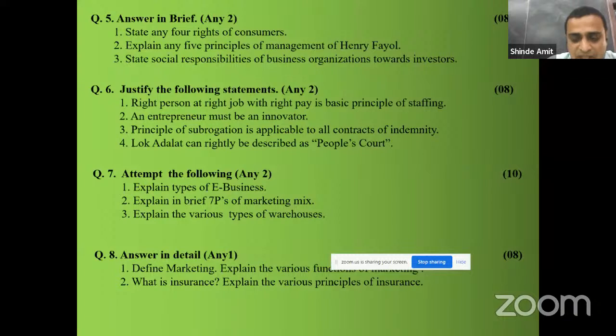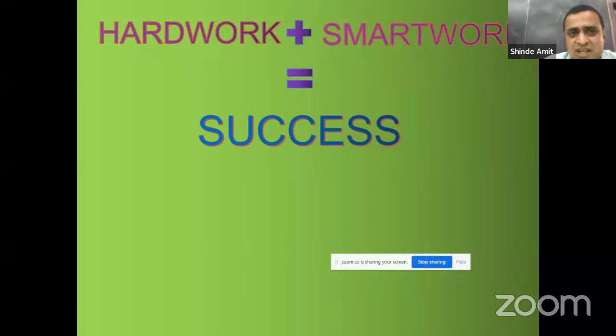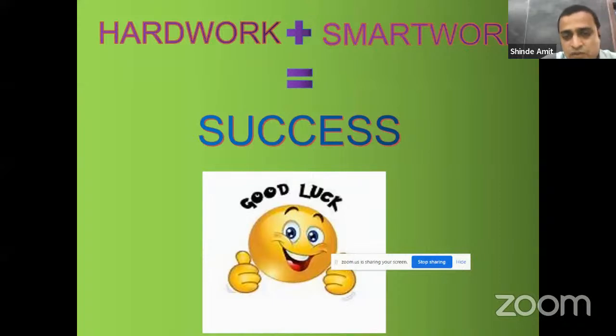So this was our practice paper which we conducted in the month of January in Podar College. Not only hard work but also smart work is very much necessary for all of you in order to gain success. If we do full hard work but do not show smart work, we will not get success. So good luck to all of you for your upcoming exam, which is going to start from 4th of March for all the papers.